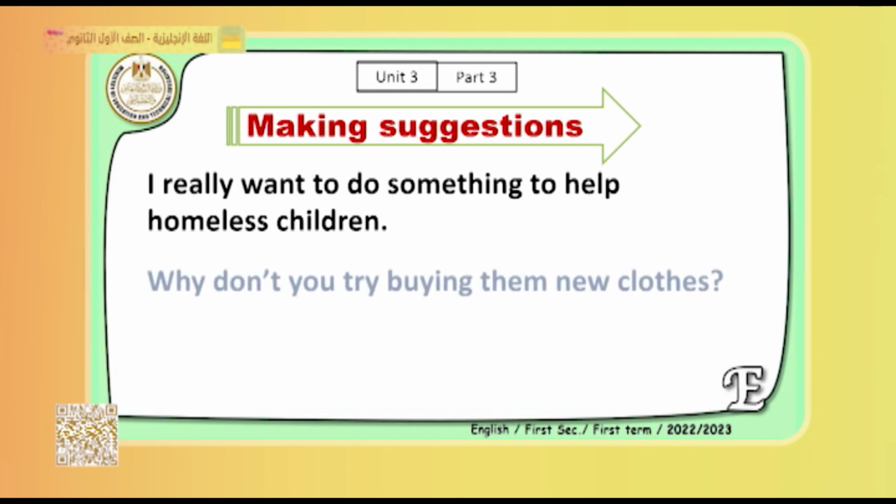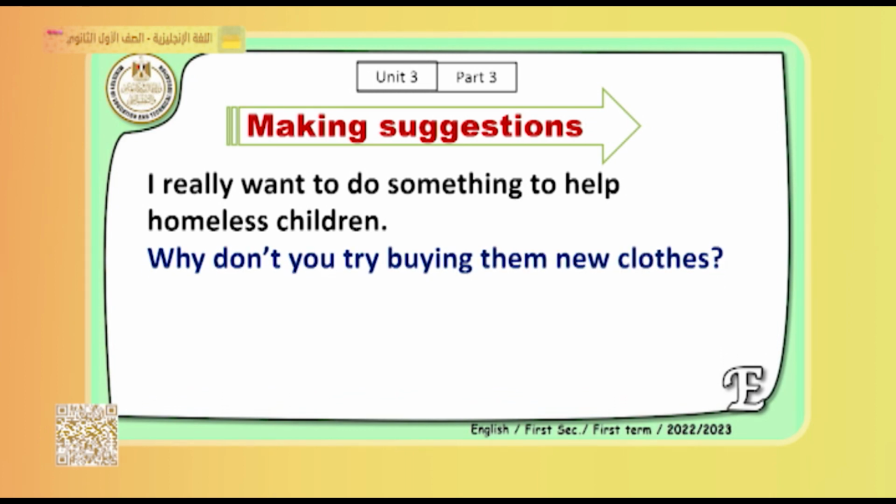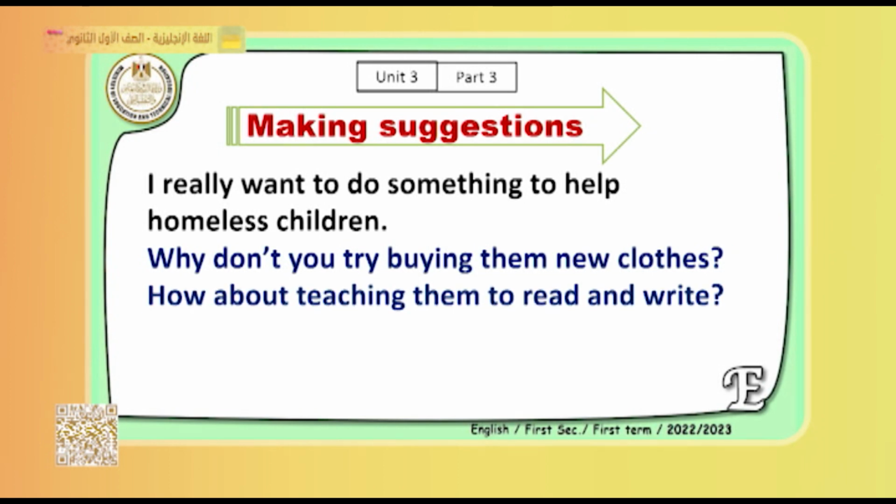So here, why don't you try buying them new clothes? This is a suggestion. We can buy them new clothes. So why don't we buy them new clothes? This is a way to make a suggestion. Another way is, how about teaching them to read and write? Why don't you teach them to read and write? Or how about teaching them to read and write?